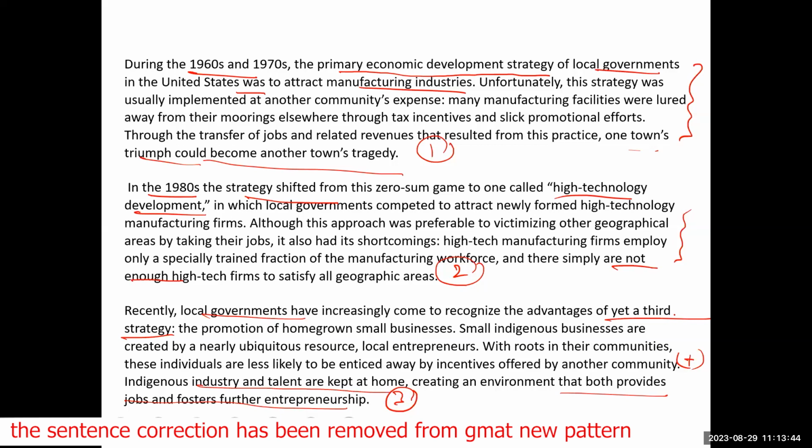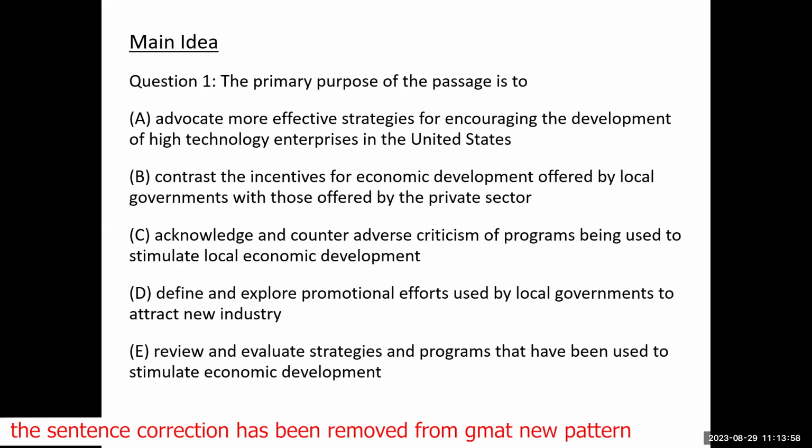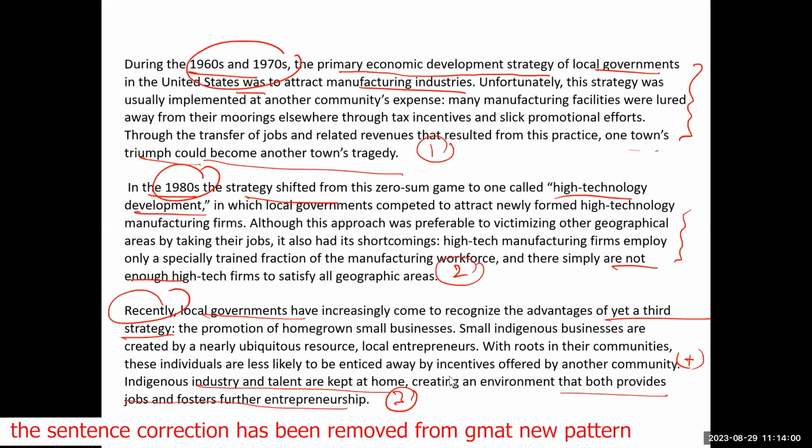So if you see, what did he do in this passage? He discussed different strategies employed in different time periods. First, he talks about the 1960s and 70s, then he talks about the 80s, then he talks about recently. That means he's talking about different time periods and different strategies employed by governments. And in fact, he's telling us what were the pros and cons of each strategy.